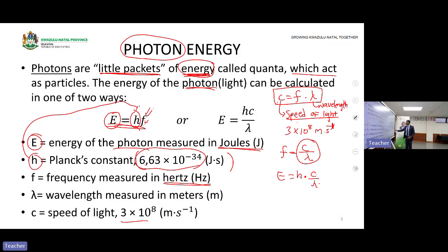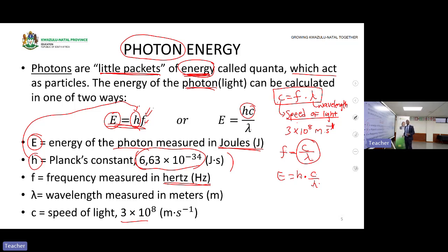Then here H times C, it's HC, then all divided by what? By lambda. So these formulas are the same. It's just that here, there are two formulas. Here you were given the frequency, then you determine energy. Here you are given what? You are given the wavelength. You determine what? The energy.